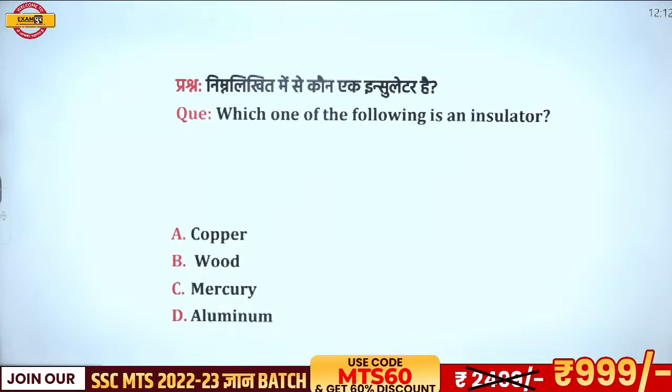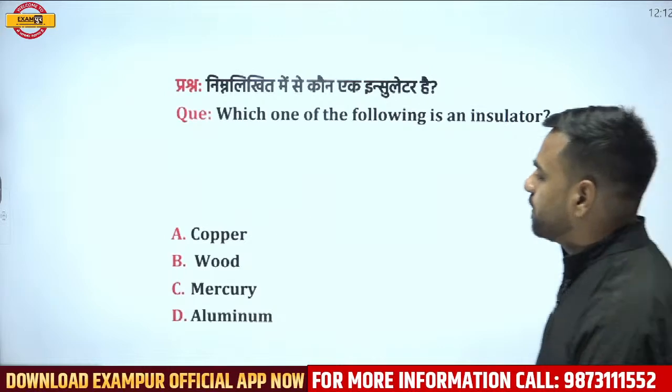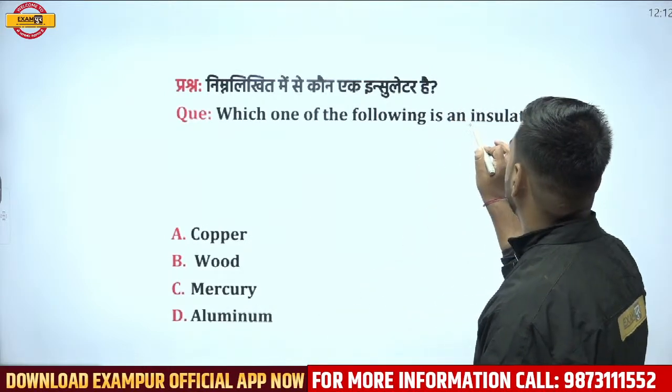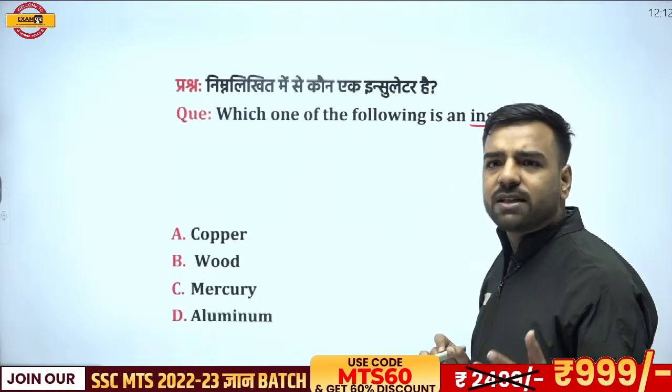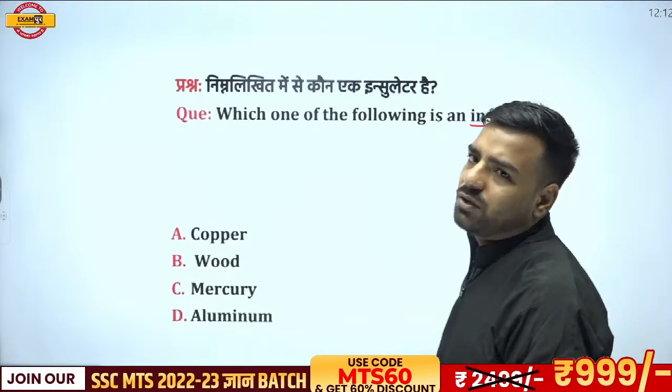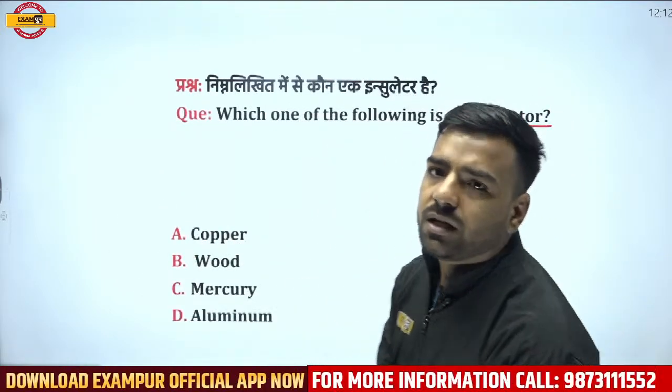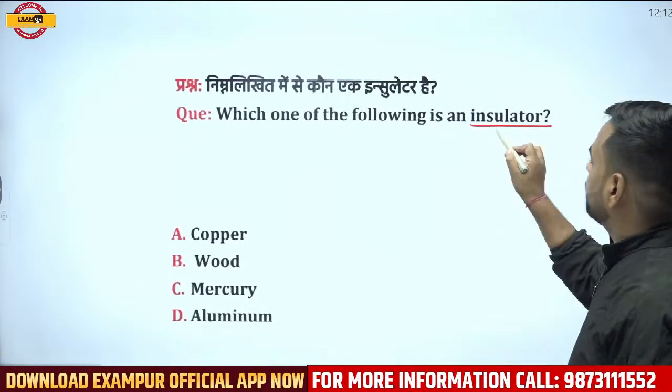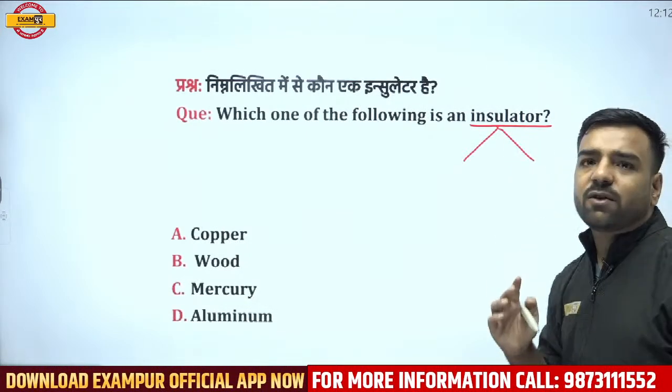So is it copper, wood, mercury, or aluminium? So we have four options. Now you must be worried. Sir, you are talking about insulator. Yeah, Saurabh was absolutely correct there. Awesome, Saurabh. Now talking about this question, insulator. So what kind of insulator you are talking about?